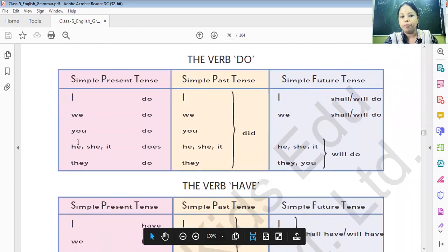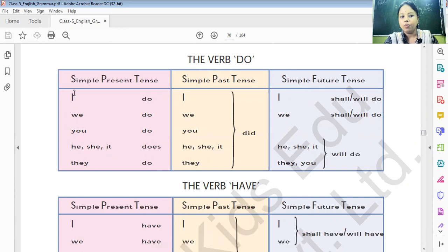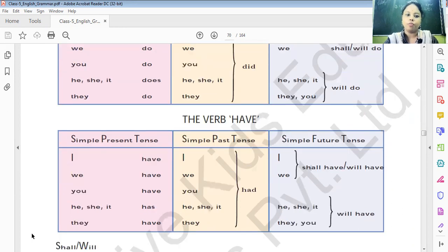Now the verb do. With I, you, we, they, we use do, and with he, she, it, we use does, in simple present tense. In simple past tense, with all the subjects, we have to use did. In simple future tense, with I and we, we use shall or will do. With he, she, it, they, you, we use will do.